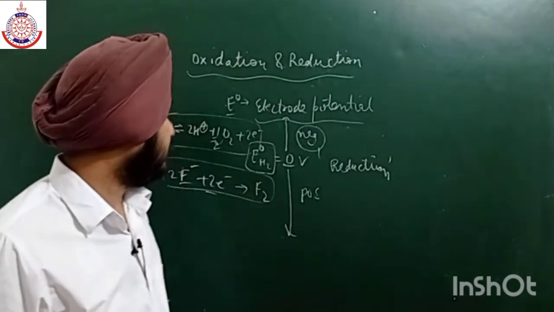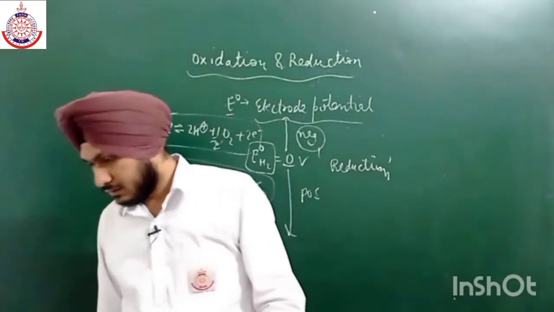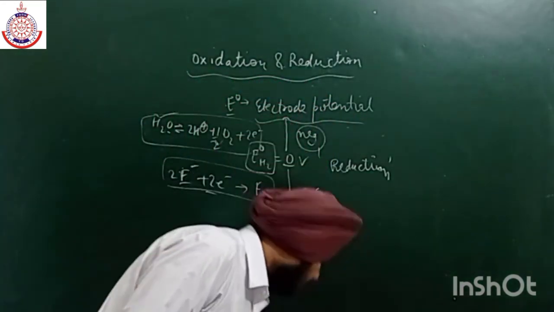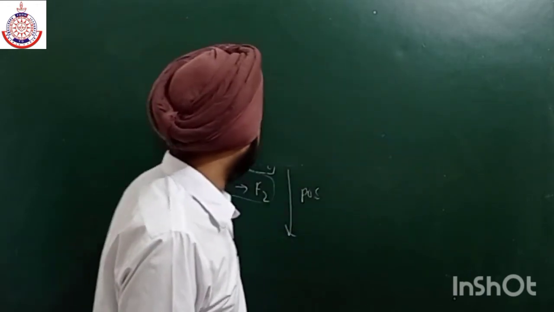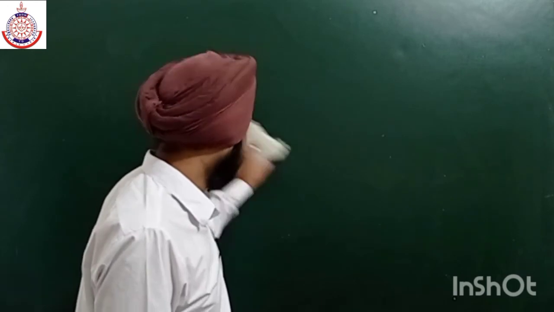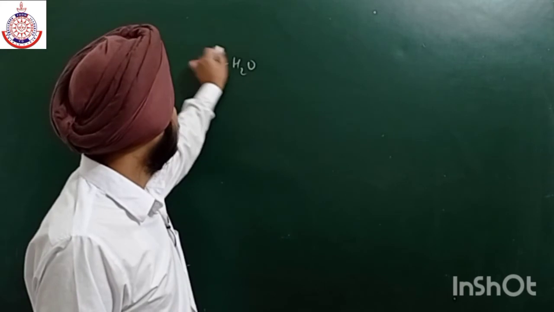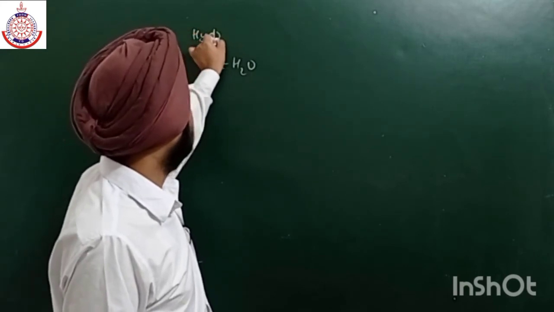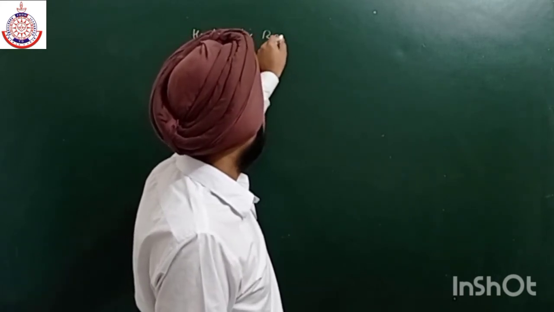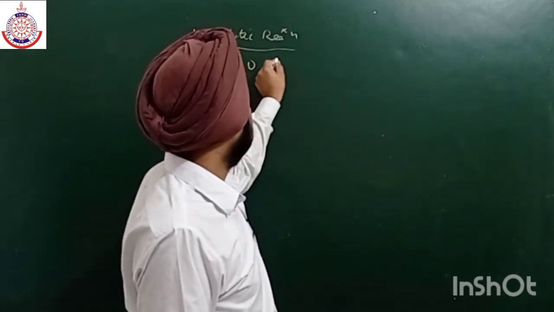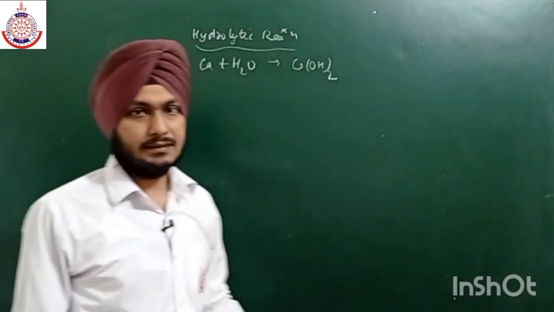Next we have hydrolysis properties, hydrolysis reactions. So if we react any species which is basic in nature, for example if we talk about metals, so metals react with water. Okay, the hydrolysis reaction, hydration, or you can say hydrolytic reaction. So if we take metals, so metals react with water to form bases. Okay, they will react to form bases.